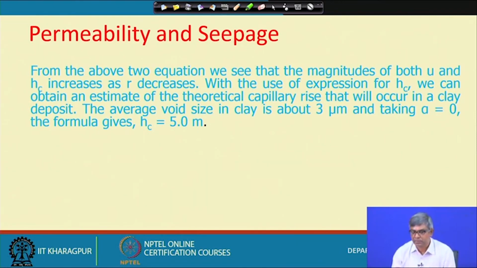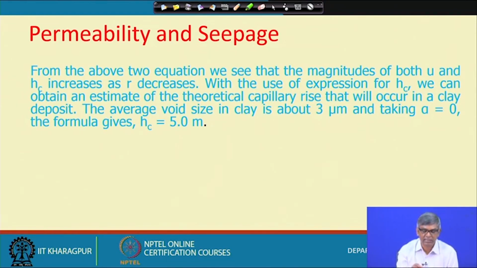With the use of the expression for Hc, we can obtain an estimate of the theoretical capillary rise that will occur in a clay deposit. Clay size we have mentioned already in the classification, that is less than 0.002 millimeter.